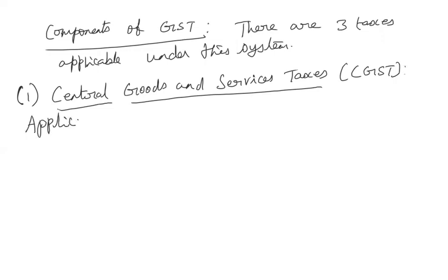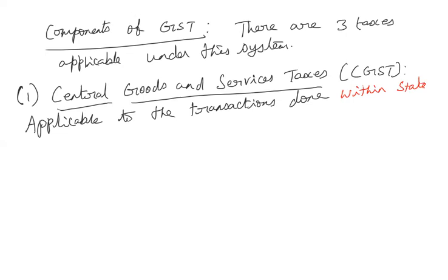So this tax is applicable to all those transactions done within state boundaries, or at what is called the intrastate level.